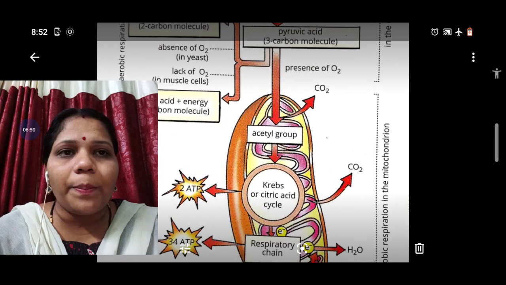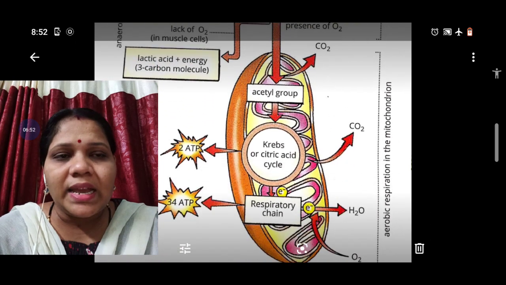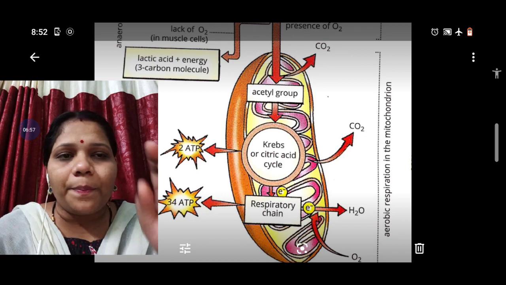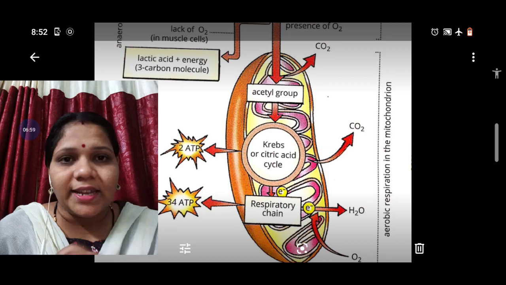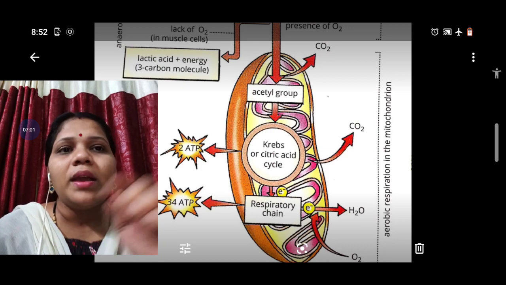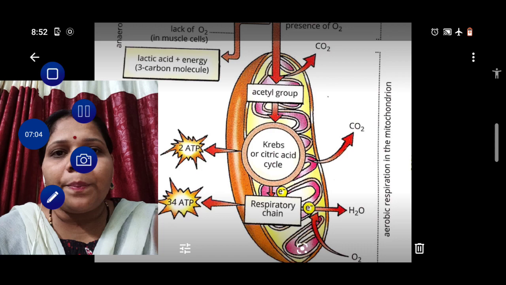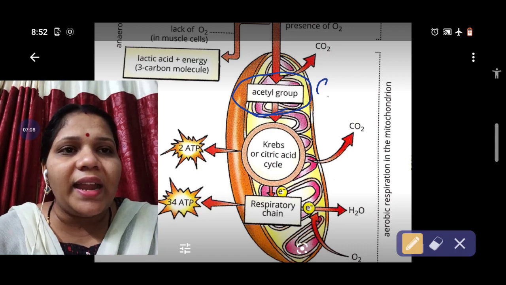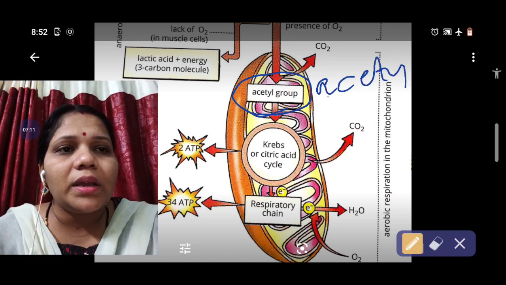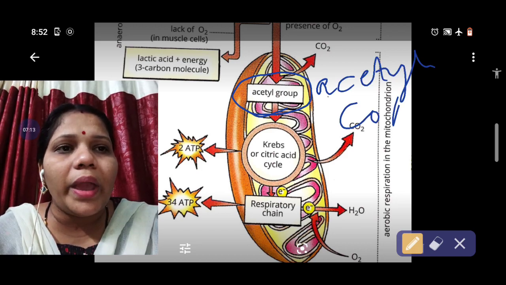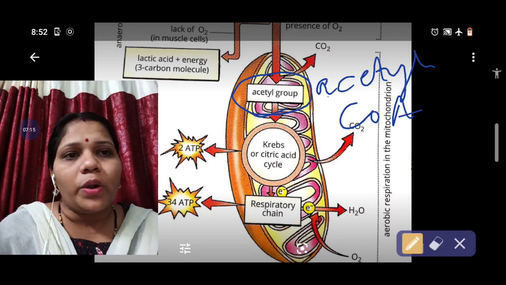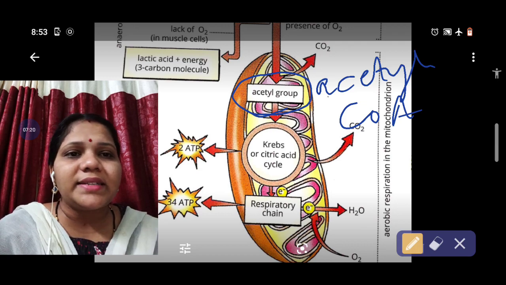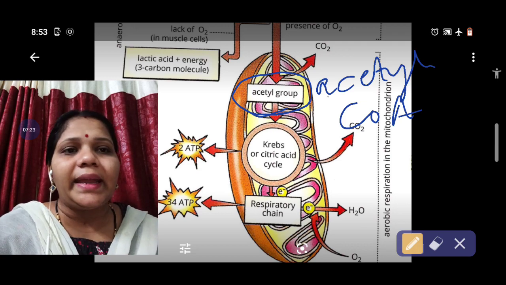So first, if the oxygen is present, then it enters the three steps. First step, pyruvate oxidation. In pyruvate oxidation, what happens? The acetyl groups, in the presence of oxygen, give acetyl CoA and also release carbon dioxide. And this acetyl CoA enters the Krebs cycle or citric acid cycle.